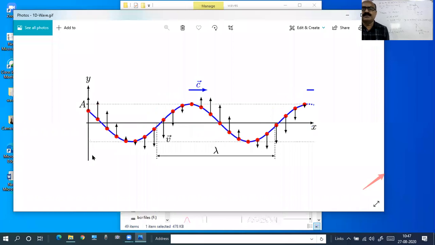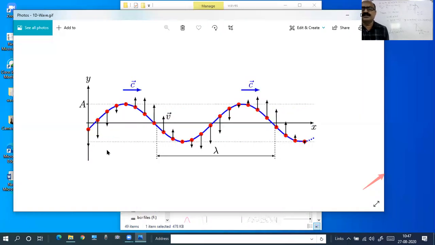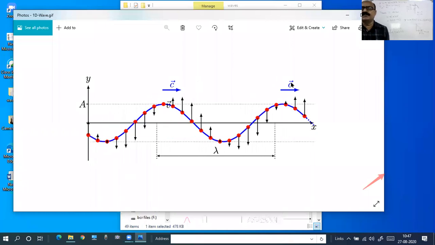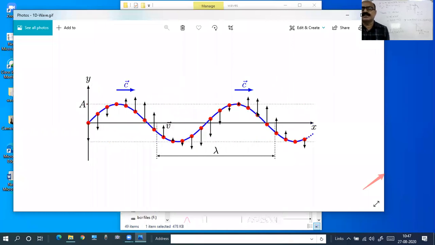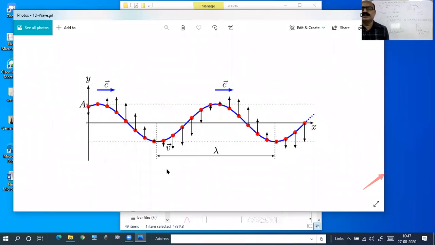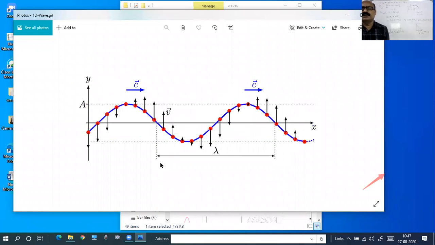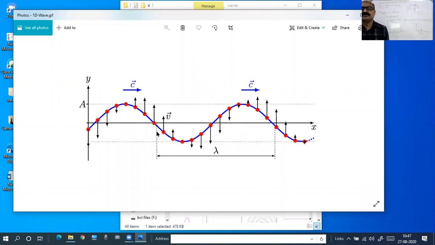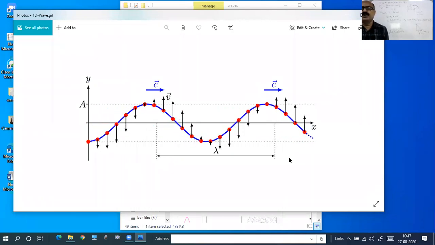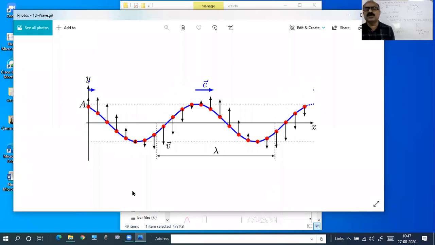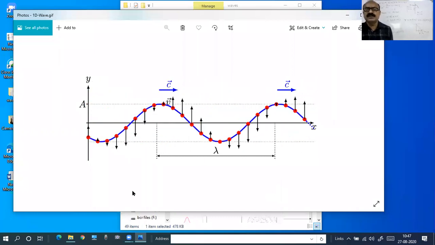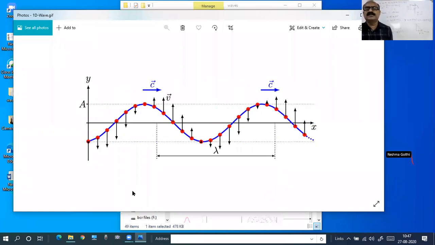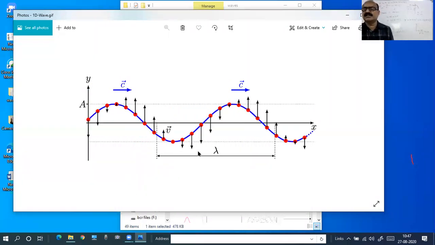Particles are vibrating at their own position, whereas the wave is propagating in the x direction. So what is the lambda? The distance between two particles which are at the same phase. This is how the particles execute simple harmonic motion in the medium at their own position, and all these particles are linked with the elastic medium. That is why it becomes a wave propagation.